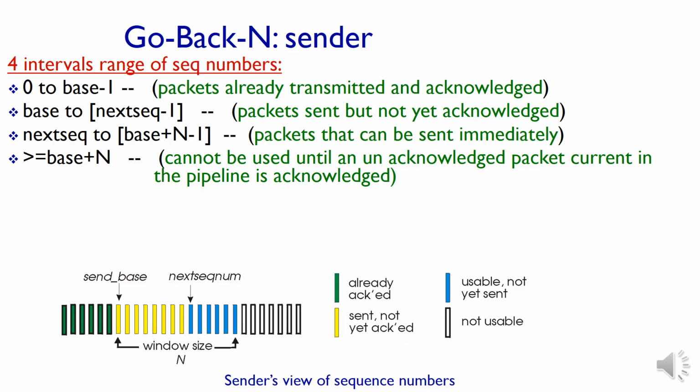This is the main window of the sender side of go back n. We can classify the entire set of packets into 4 different groups. One is green, one is yellow, one is blue, and one is plain or not colored. And these represent 4 different types of packets in the queue.